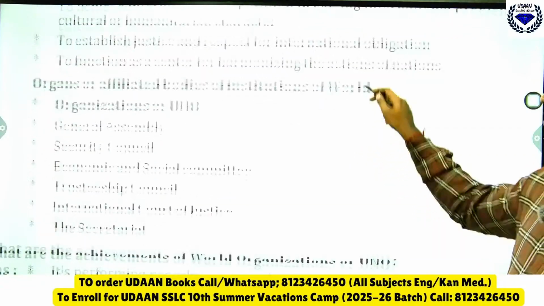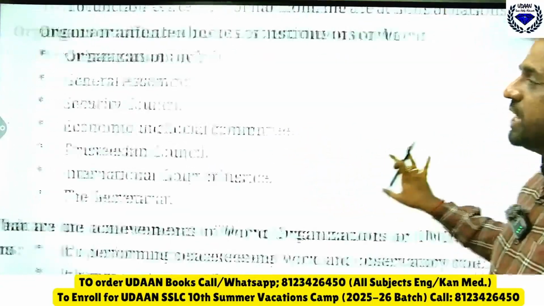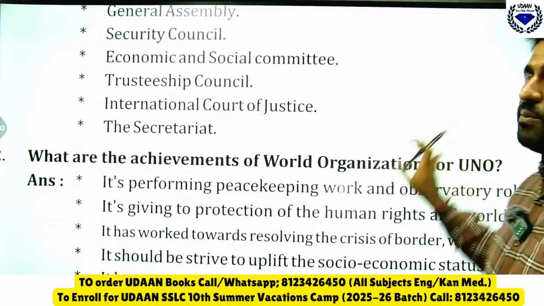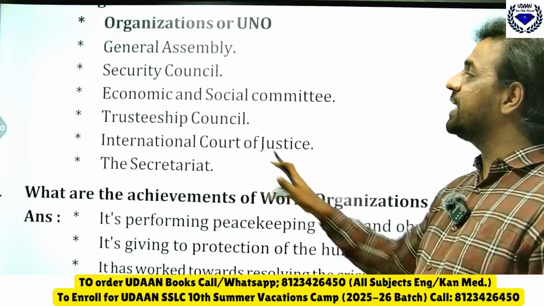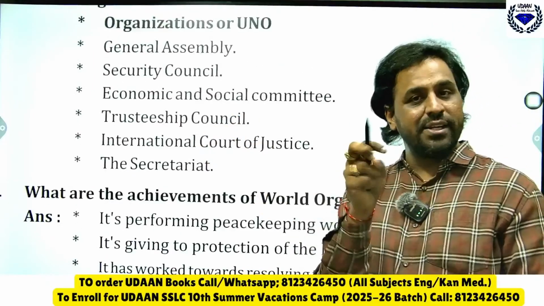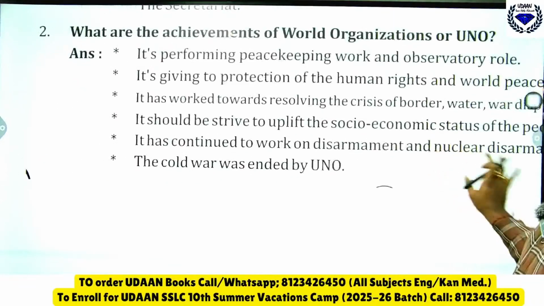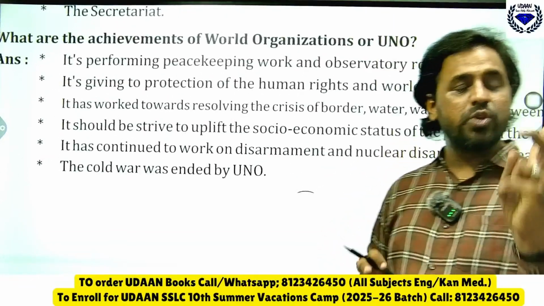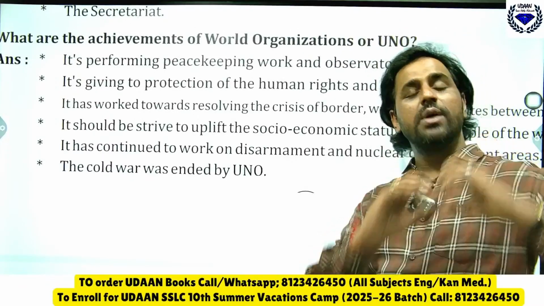Then organs of UNO, yesterday in detail we said: General Assembly, Security Council, Economic and Social Council, Trusteeship Council, International Court of Justice, the Secretariat. Among these, the Trusteeship Council is not functional at present. That one you should know. Then achievements of UNO will come. Aims of UNO and achievements of UNO come for 4 marks. Everyone should learn this by heart.